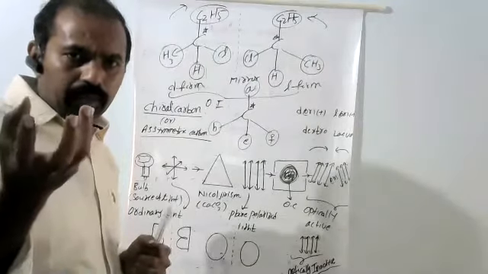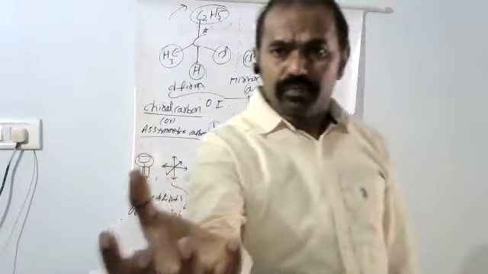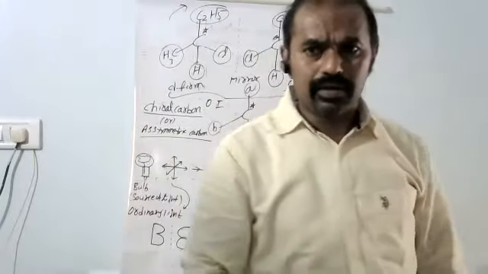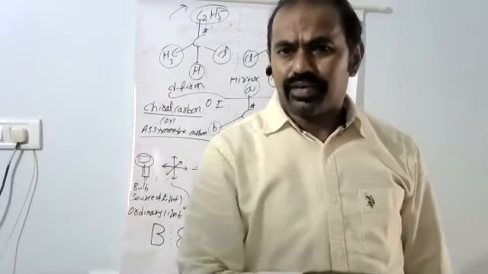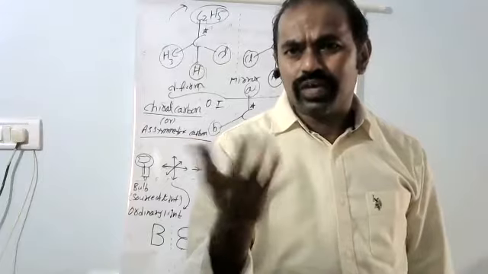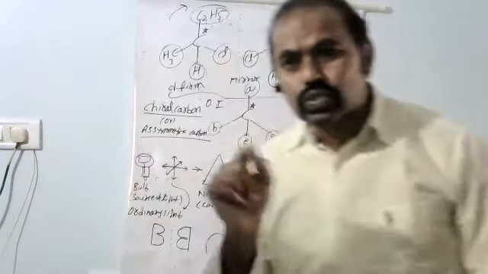Take a ball and keep it in front of a mirror. We get the image. If you observe the ball and its image, there is no change. That type of relation is called superimposability.